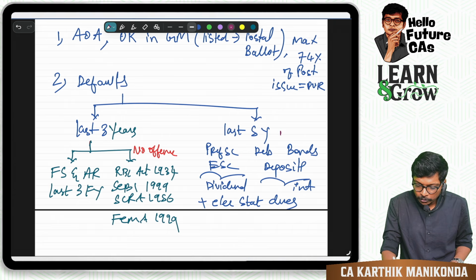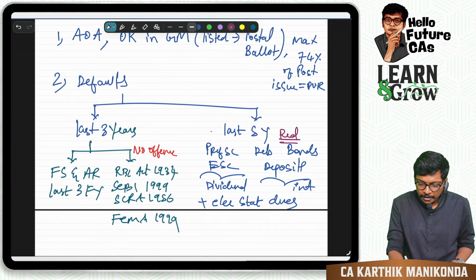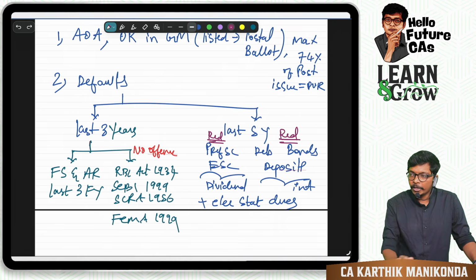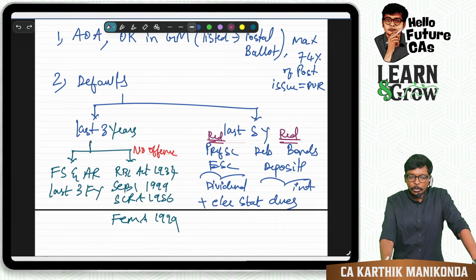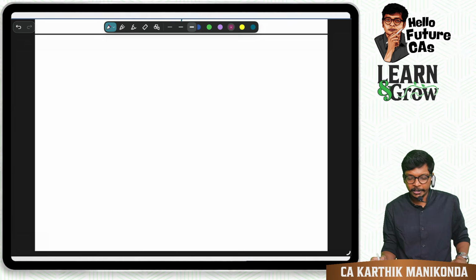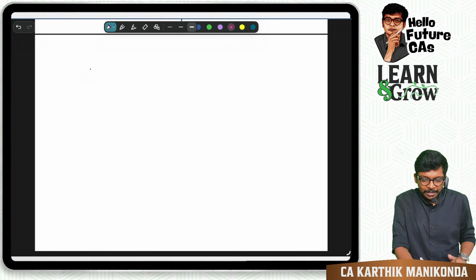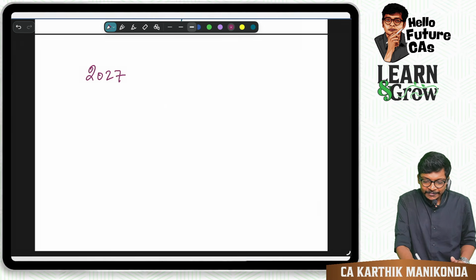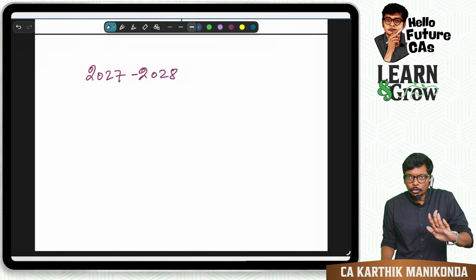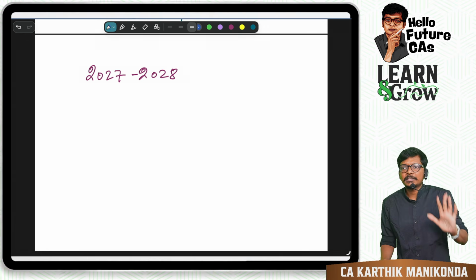Here, this includes redemption of these things. Here also it includes redemption, mainly of preference shares. Are you all with me, guys? Following up? Clear? Now, a beautiful point over here before I proceed to the next one. Follow, guys. Sir, now I am in the year 2027, 2028. Now they are saying this year I want to issue DVRs.